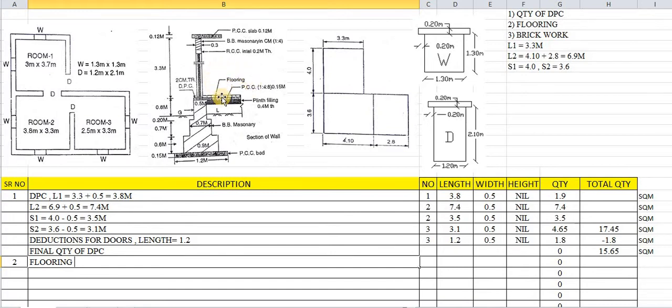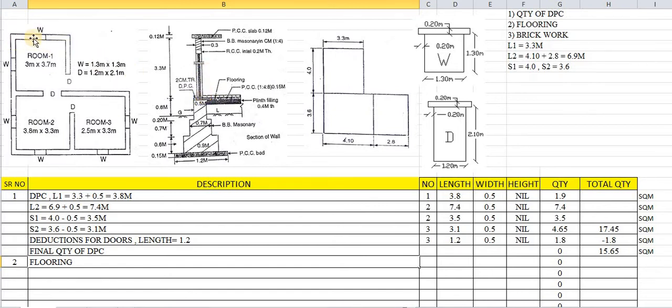In this section, this block indicates flooring. This flooring starts from where the brickwork starts, the same line. That means flooring is to be laid just touching the brickworks.